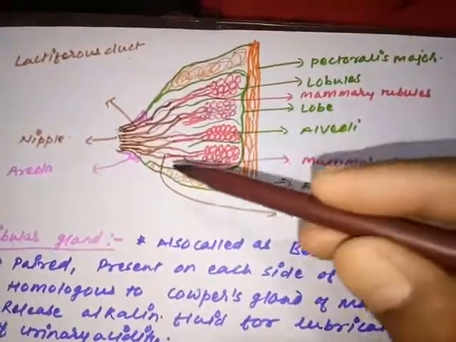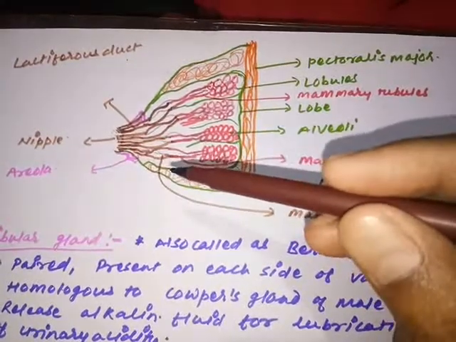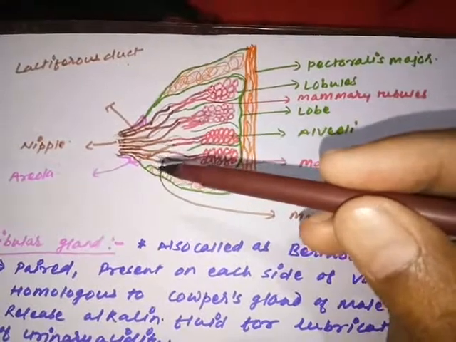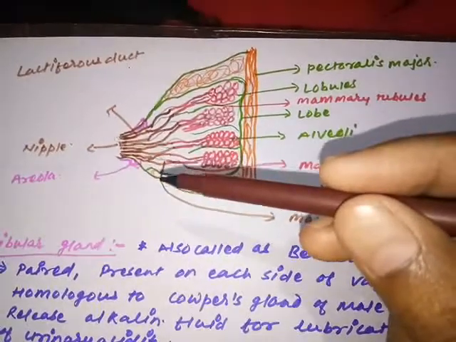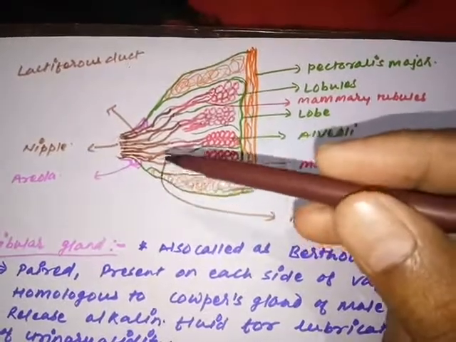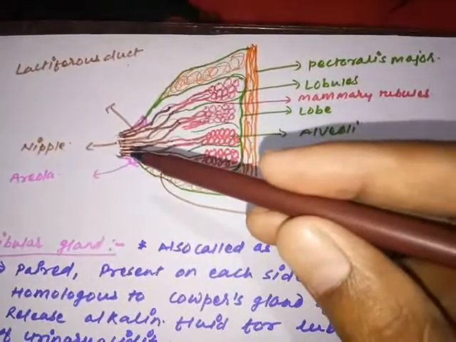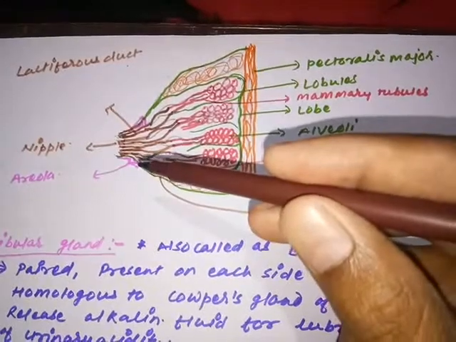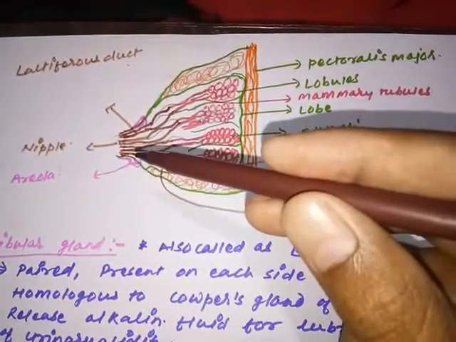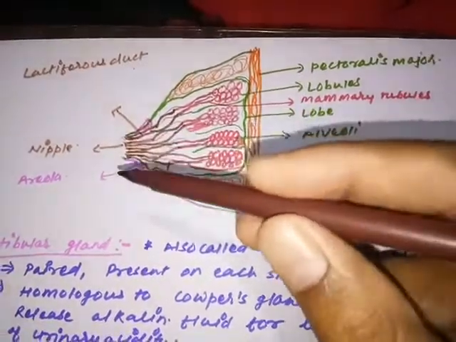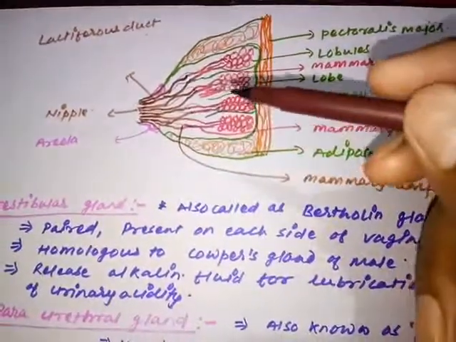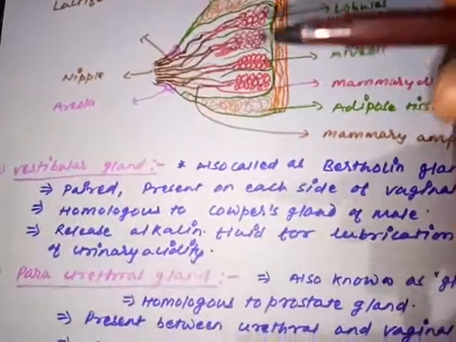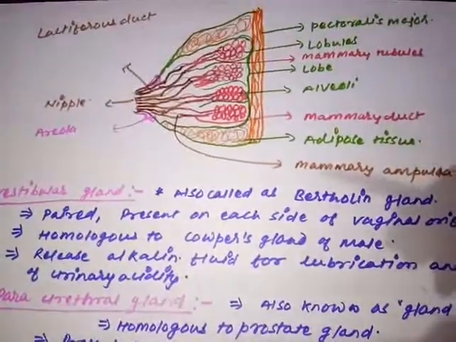Now the mammary duct, nearby the nipple, forms an expanded structure called the lactiferous sinus or mammary ampulla. The mammary ampulla converts into the lactiferous duct, through which the milk is let down or released outside of the body from the nipple only. So this is the structure of a nipple or ampulla. So the mammary gland is clear to you all now.